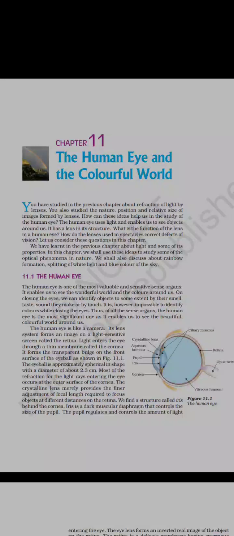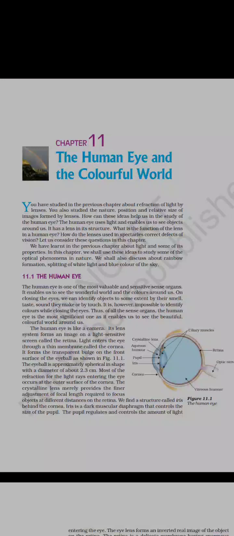In Human Eye and the Colorful World, the first topic was the human eye, its construction and its function. And the second one, the colorful world, covers different light effects or phenomena of light that we can see around us in our atmosphere. Firstly, our human eye.